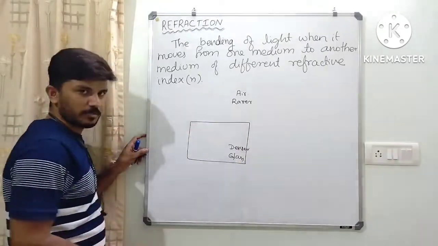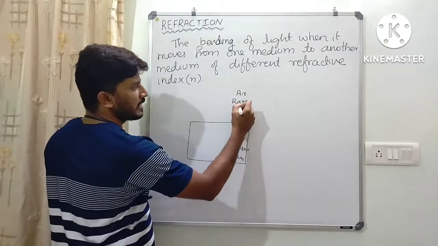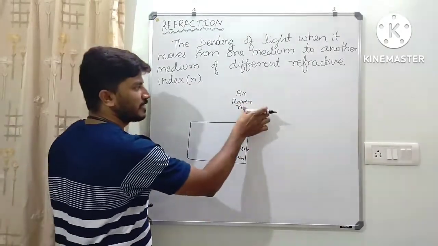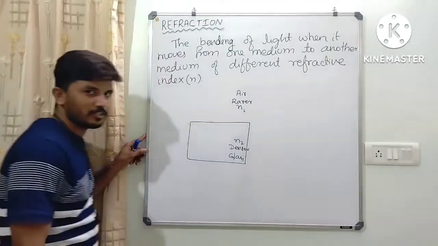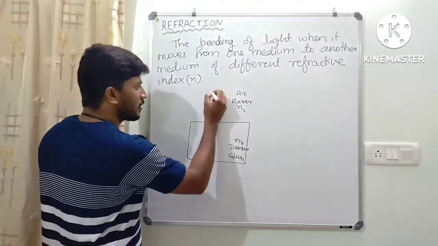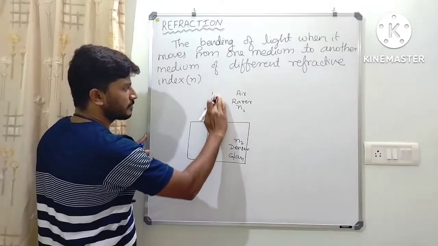Let us consider this is the first medium, whose refractive index is n1, and this one is the second medium, whose refractive index is n2. Then let me consider one normal here. So this is the normal line.